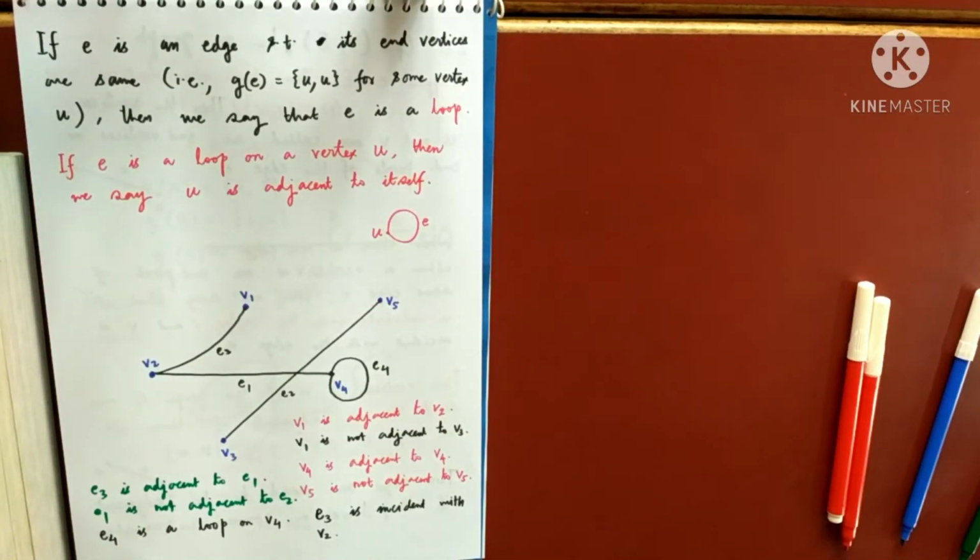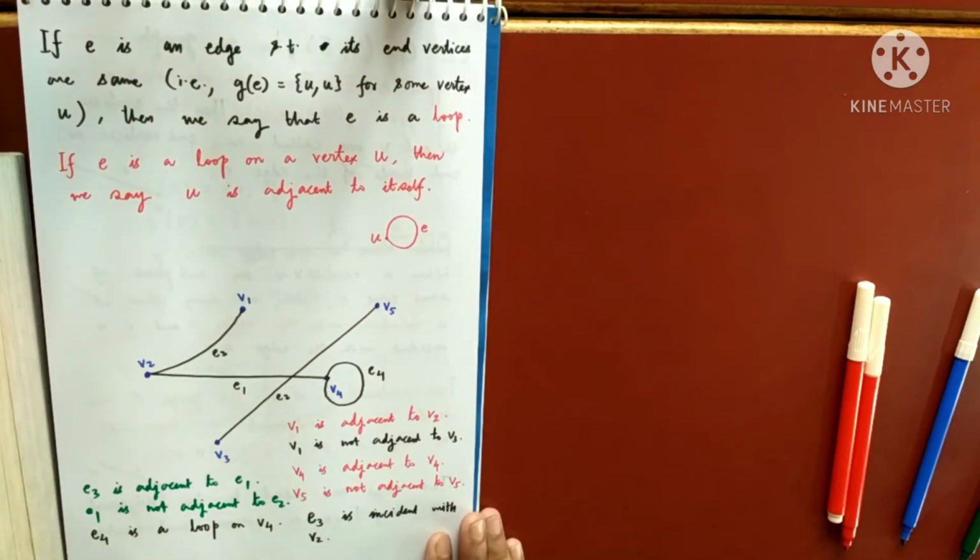So we have seen so many new definitions in graph theory, like what is the meaning of parallel edge, what is the meaning of a loop, isolated vertex, when do we say that two vertices are adjacent, when we say that a vertex is adjacent with an edge, and so on. So we have this many things, not adjacent, sorry, incident. When do we say that a vertex is incident with an edge or an edge is incident with some vertex?